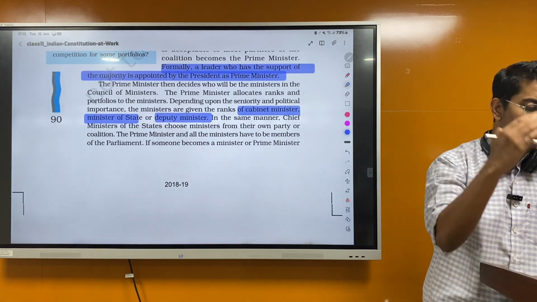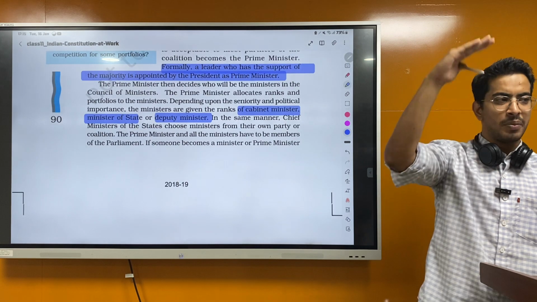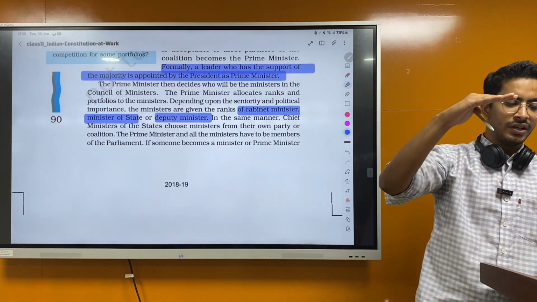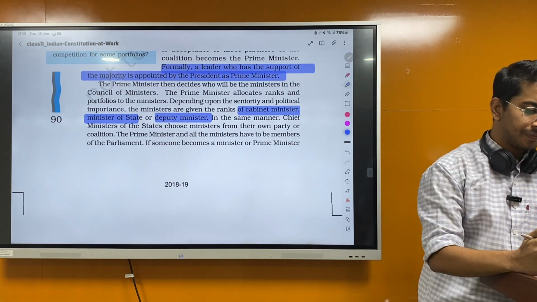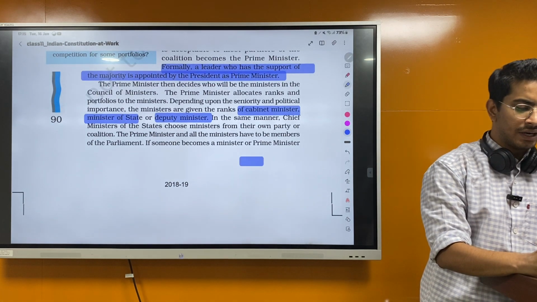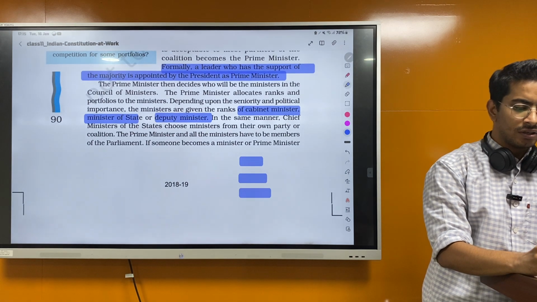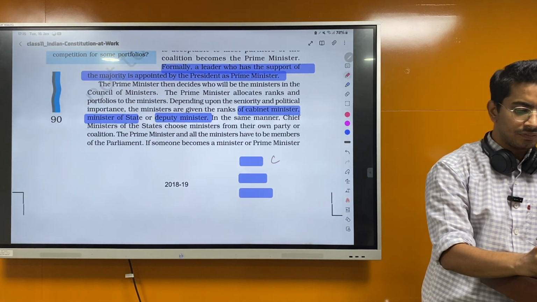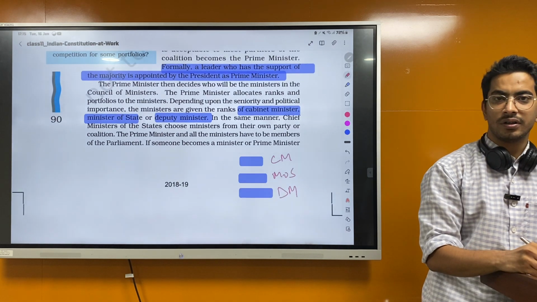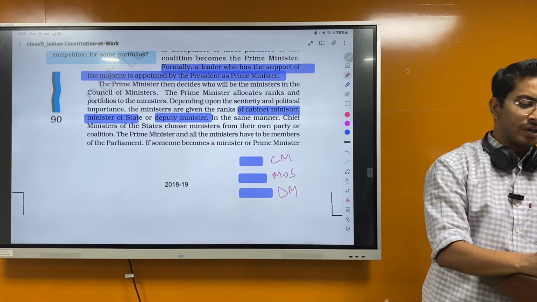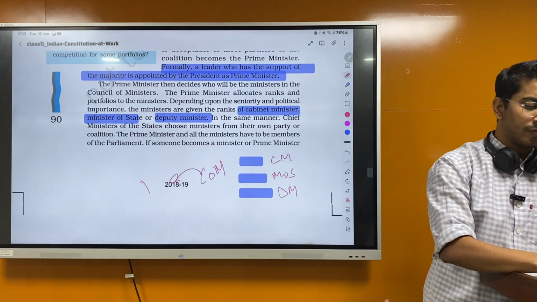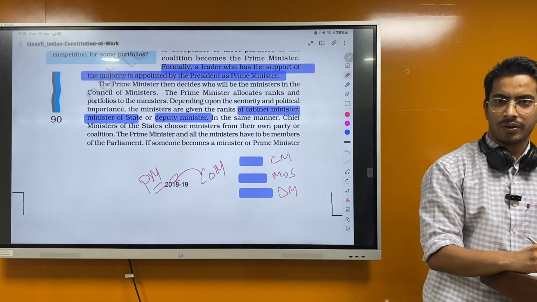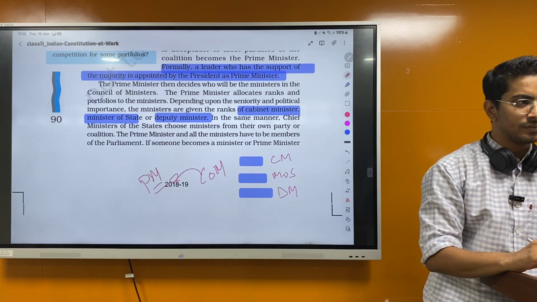It's a level of rank, you can say hierarchy. Cabinet minister is here, minister of state here, deputy minister here, third, right? These are the hierarchy, depending. So you understand, right, the hierarchy? Here, this is cabinet minister, this is minister of state, and this is deputy minister. Okay, and from here, the Council of Ministers would be chosen, which will be headed by the Prime Minister. Okay, you understand this, right?